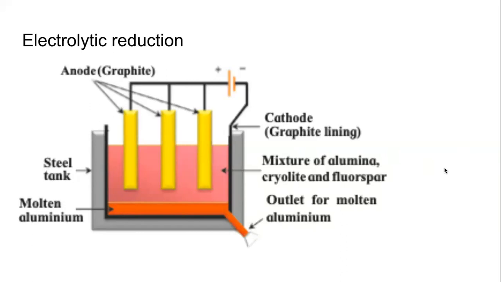It is the alumina, and it is not solid alumina. It is molten alumina. It needs a lot of heat. The melting point of alumina is very high. To reduce its melting point, we use cryolite and fluorspar. That is the electrolyte. Then we switch on the power. Electrolysis will happen.